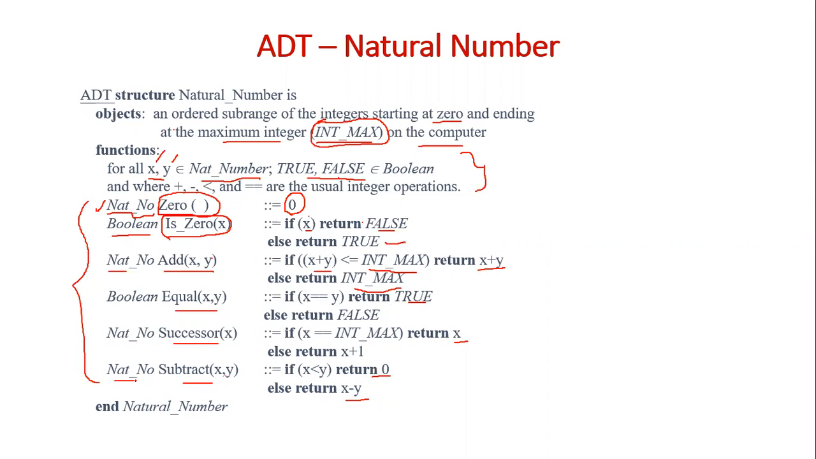So the return type is natural number. So this is the end natural number. So this is how the abstract data type is defined.